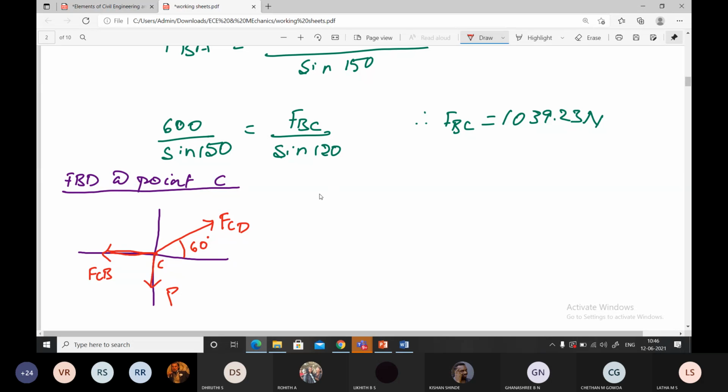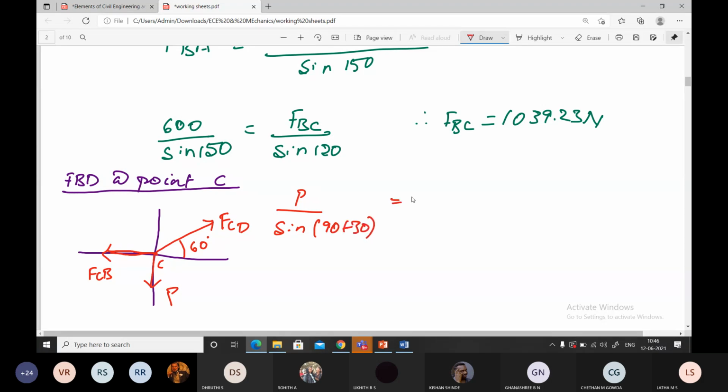Now apply Lami's equation directly. Quickly apply. P divided by sine of, now tell me, 90 plus 30.